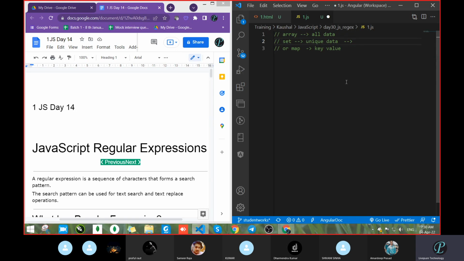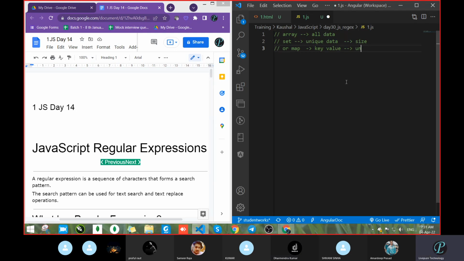So unique data is stored in the set, and we want the length of the data, means how many records there are in total. Okay, so which one will we go with? Size. With the help of size, we will get it. But at the same time, if we want not the unique value but a unique key, which one will we go with? We will go with the map method, sorry, not operator, that is a method actually.